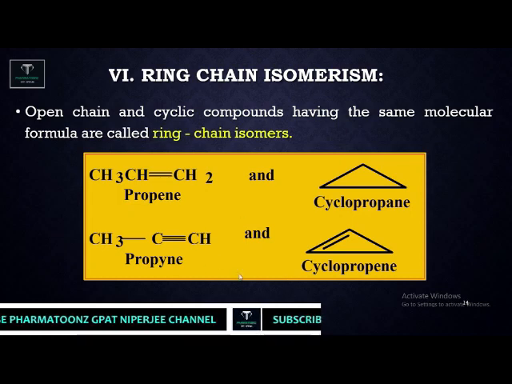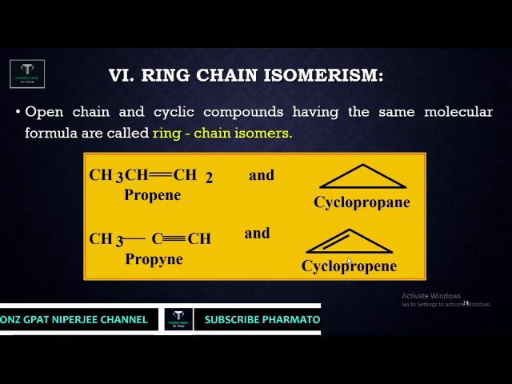In the same way with propyne and cyclopropene. If we find the molecular formula, 3 carbons are there, and here 2 carbons, so total 4 hydrogens.